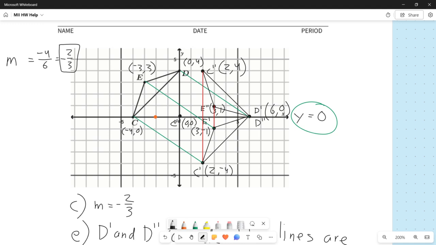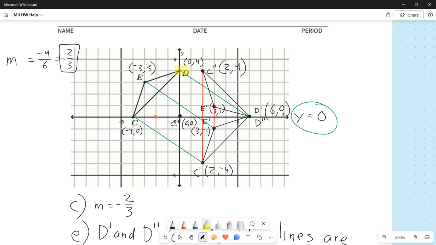All right. To get D triple prime, I'm again going to ask myself, how do I go from my original point, which is there, that's where D is, how do I get to orange? Well, the order doesn't really matter here, but I'm going to go down 4 and to the left 2 to get to orange. What that means is if I'm going to rotate 180 degrees, I do that same thing again from orange.